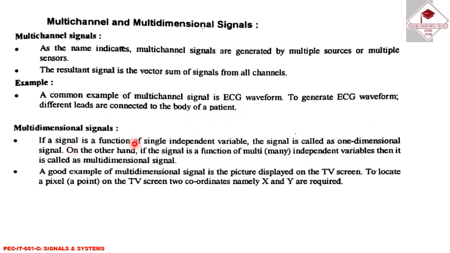In case of multi-dimensional signal, if the signal is a function of a single independent variable, the signal is called one-dimensional signal. On the other hand, if the signal is a function of multiple independent variables, then it is called a multi-dimensional signal. A good example of multi-dimensional signal is the picture displayed on the TV screen. To locate a pixel on the TV screen, two coordinates, namely x and y, are required.